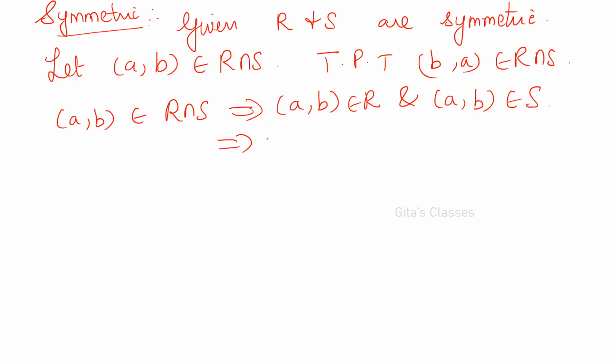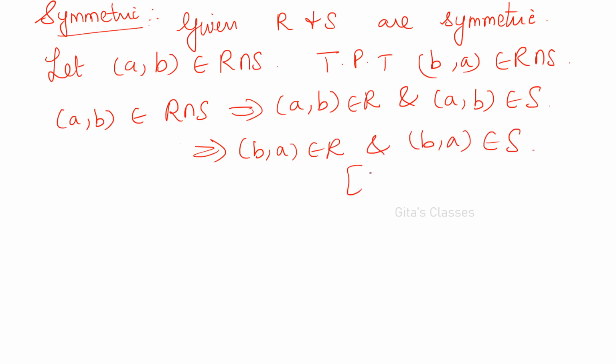So a is related to b by R, and we know R and S are symmetric. Therefore this implies (b, a) is in R and (b, a) is in S also, since R and S are symmetric.